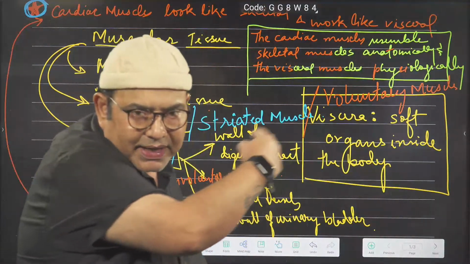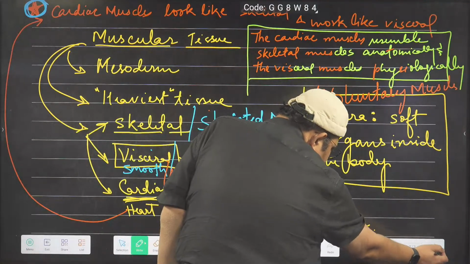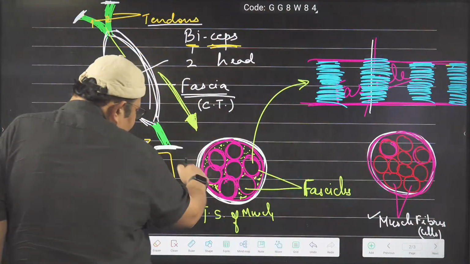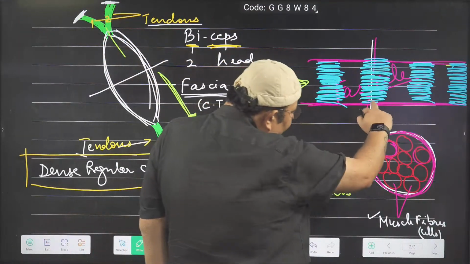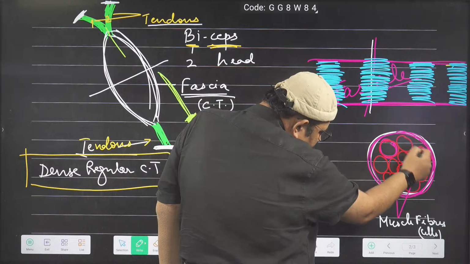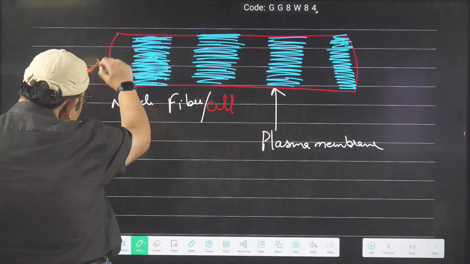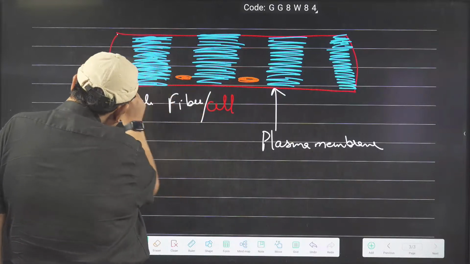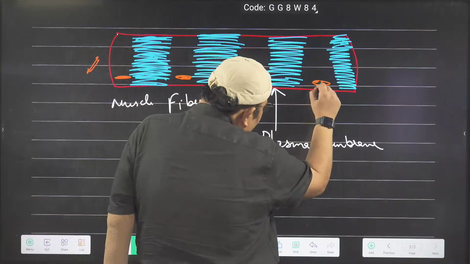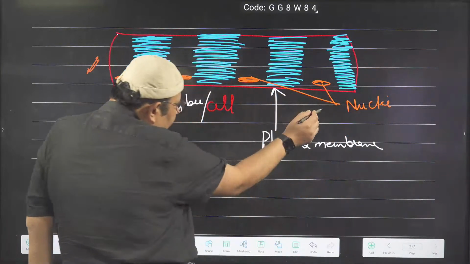My dear bachcho, one point I want to ask you. When I explained to you about the muscle and its internal structure, I cut it and saw the fascicle, the fascia, and then when I opened up the fascicle, I found the fiber, the muscle cell. So we have reached the level of a muscle cell. And let me show, these are the nuclei. I am also sharing this PDF with you.